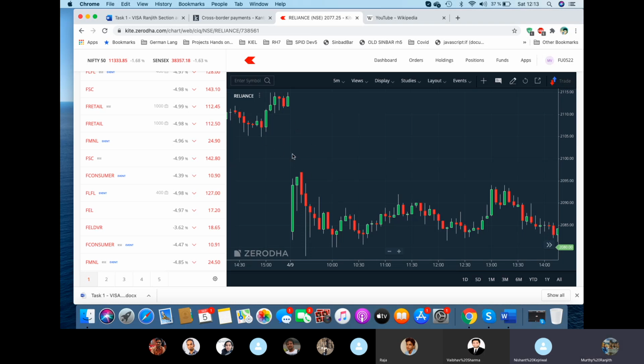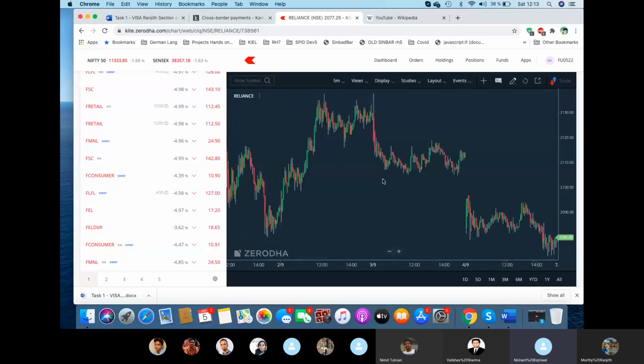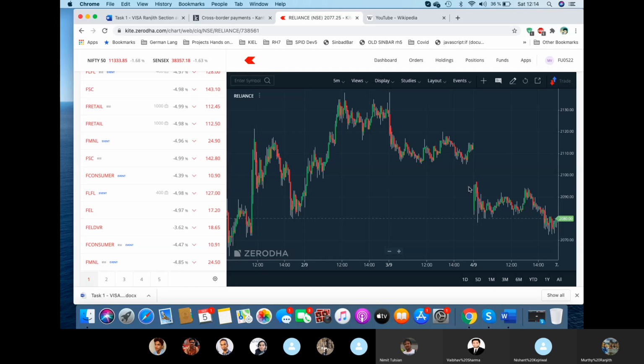I want to know who the buyers and sellers are and at what time the transactions are done here. There are no buyers and sellers, that is what I'm saying. Anyway, is the question clear to everyone? Thursday it closed at 2110 and Friday it opened at 2080.